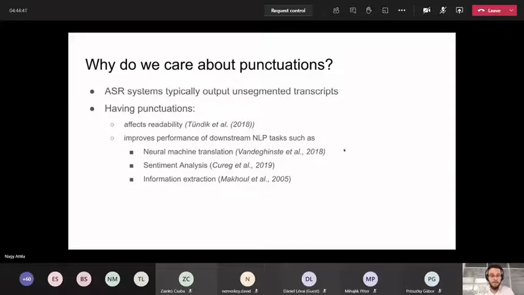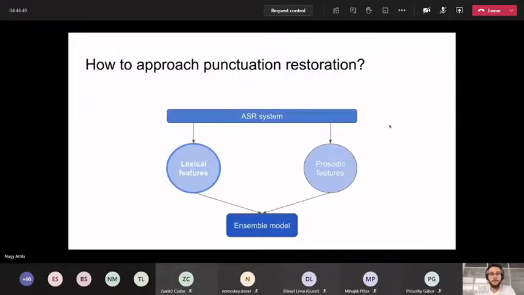I listed a few examples here. For example, NMT, sentiment analysis, or information extraction are just a few. So how do we approach this problem? Typically, ASR systems output two kinds of features, lexical features and prosodic features. If we wanted to build a really cutting edge system, we would use both of these features and combine them in some kind of ensemble model. But due to the nature of how these ensemble models work, it makes sense to try to improve these models individually. So what we're doing in this work is we're only focusing on lexical features and we're ignoring prosodic features.